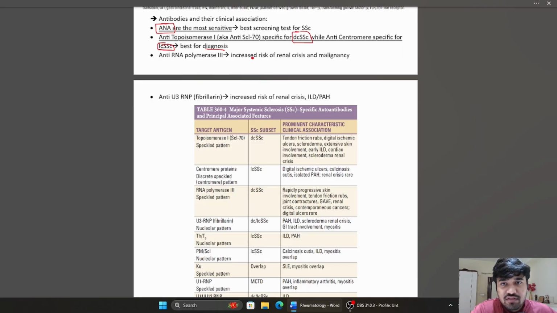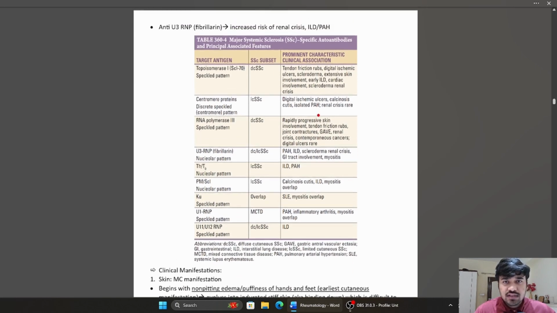Alright, then we have anti-RNA polymerase 3, which is associated with an increased risk of renal crisis and malignancy in systemic sclerosis patients. Anti-U3RNP or anti-fibrillarin is associated with an increased risk of renal crisis and lung involvement like interstitial lung disease and pulmonary artery hypertension.